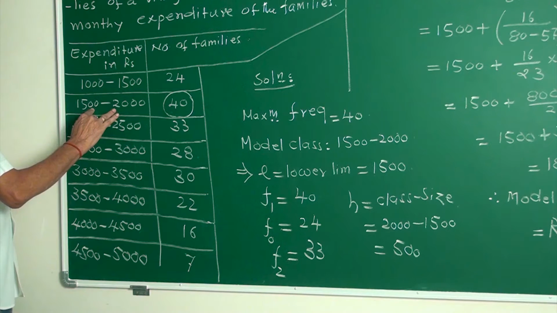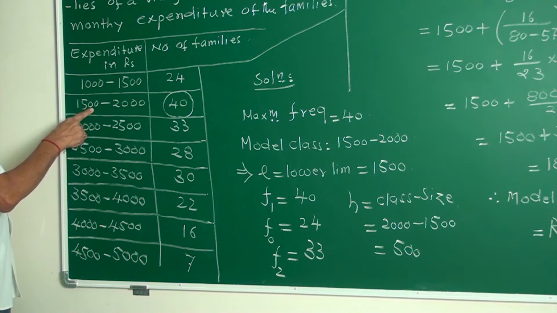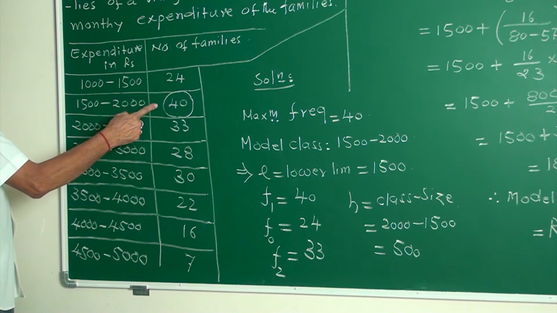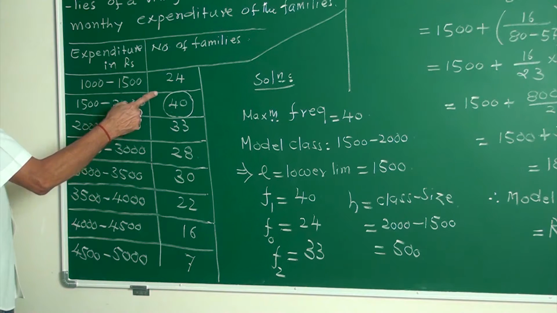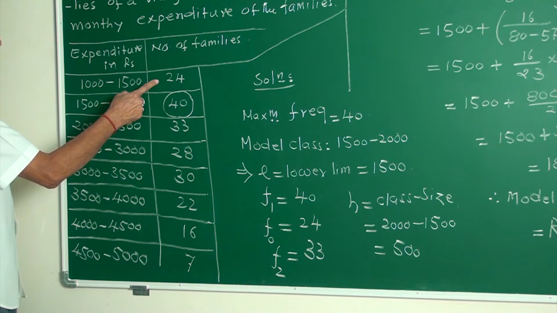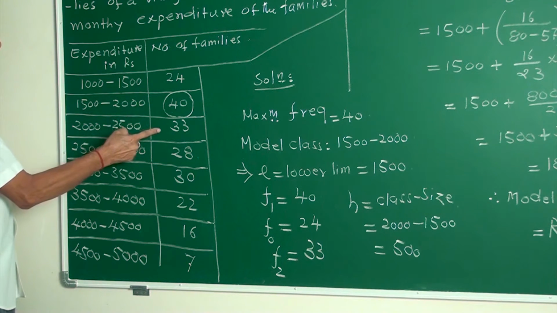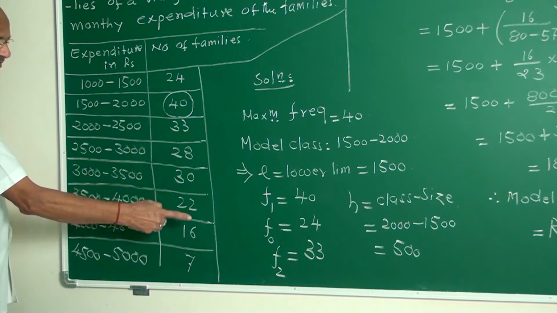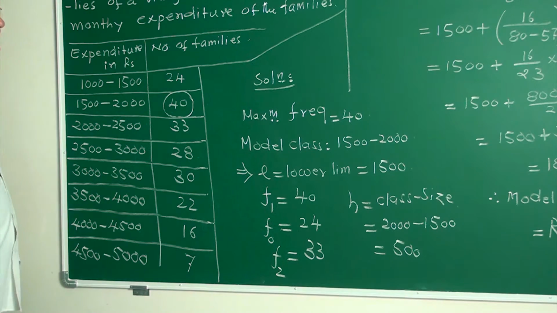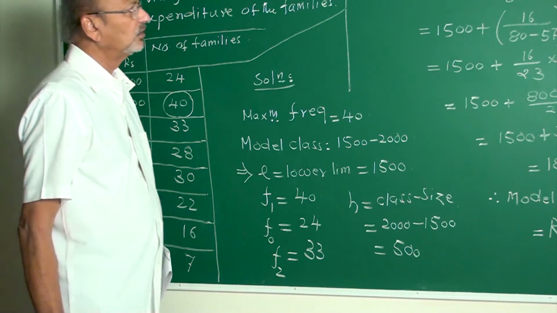Size of this class, 2000 minus 1500, is 500. Then this corresponds to f1, preceding is f0, and f2 is the successor, next to f1, 33. Written everything.